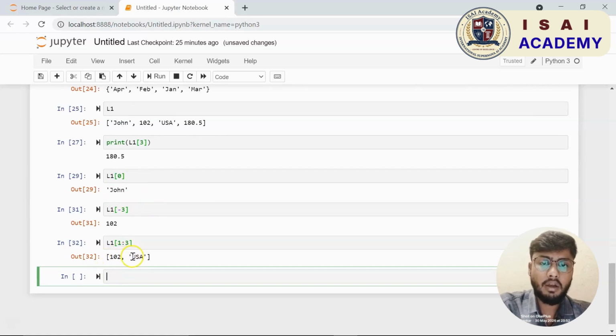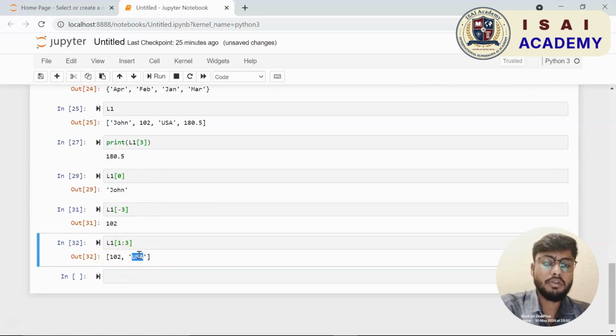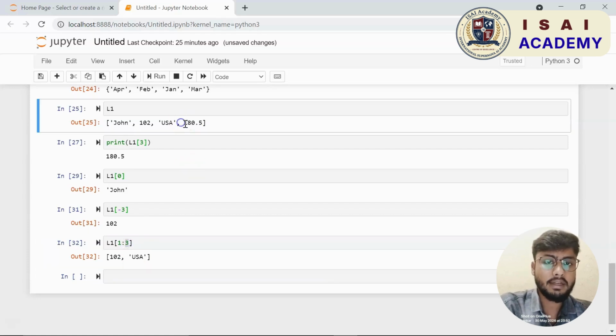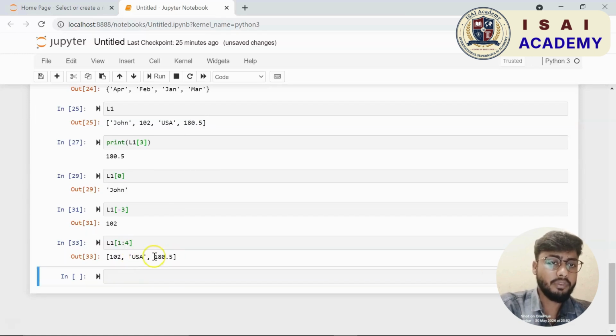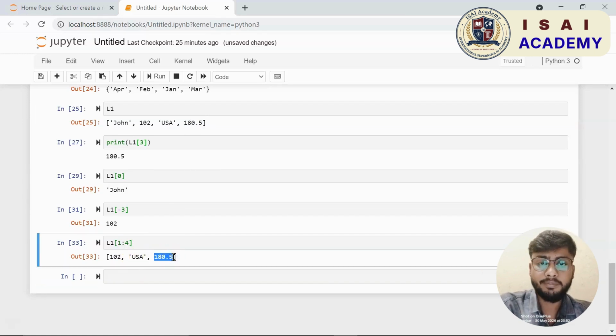Now you can also use negative indexing. Let us say I write L1 minus 1. You can take a guess what this will return. If I run this, it will return 180.5. When you use negative indexing, it starts from the last element.